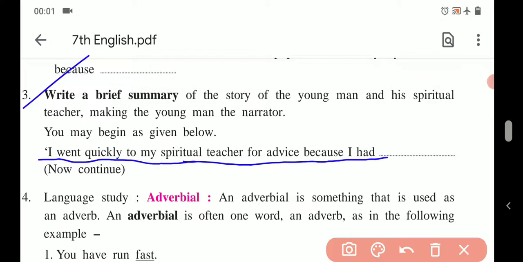That is, you have to write the complete story of that young man and his teacher in short form. Remember, while writing the summary, important points must be covered.